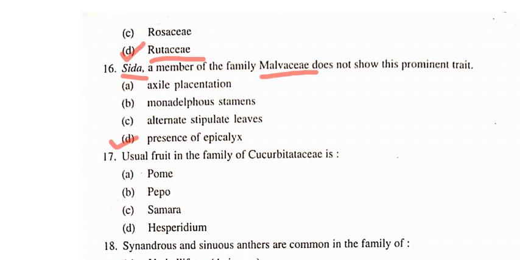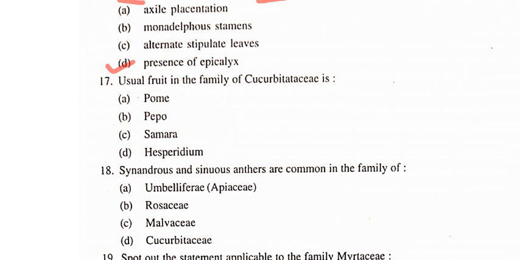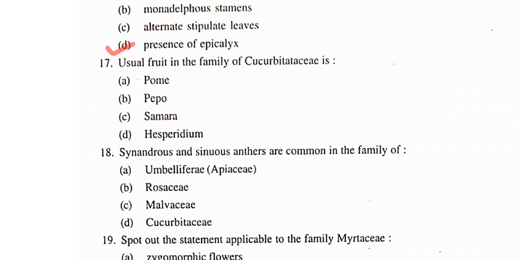Okay. Now next question, question number 17. The usual fruit in the family of Cucurbitaceae is. So in Cucurbitaceae, the name of the fruit is pepo. Okay, so the answer of this question is option number B, pepo.